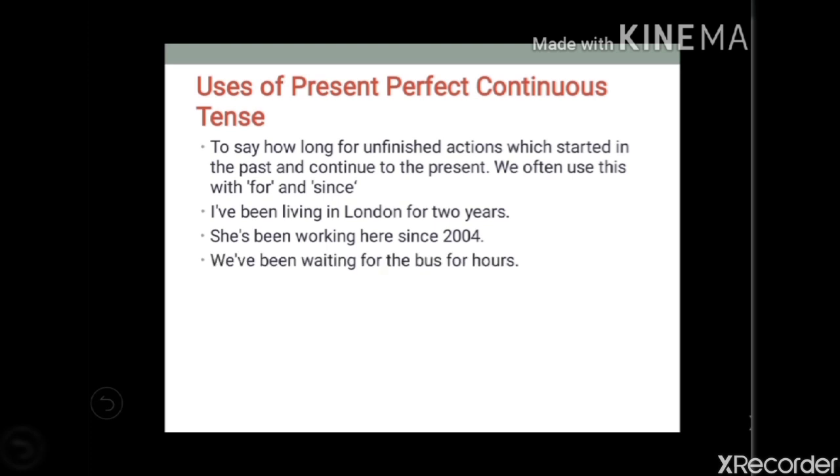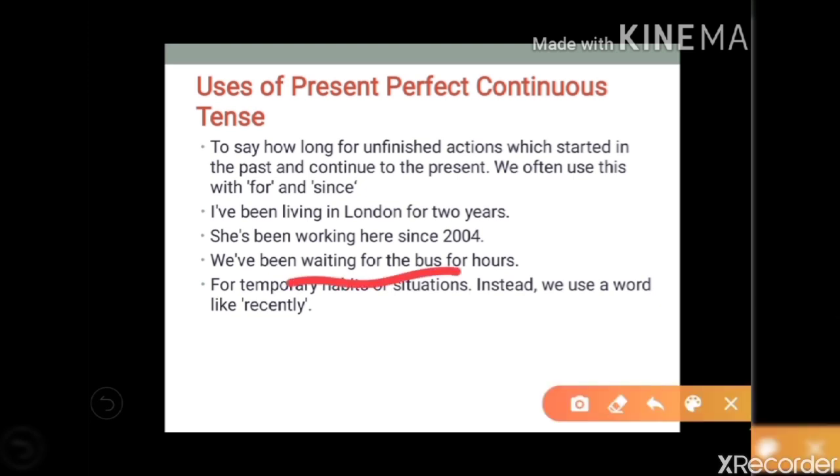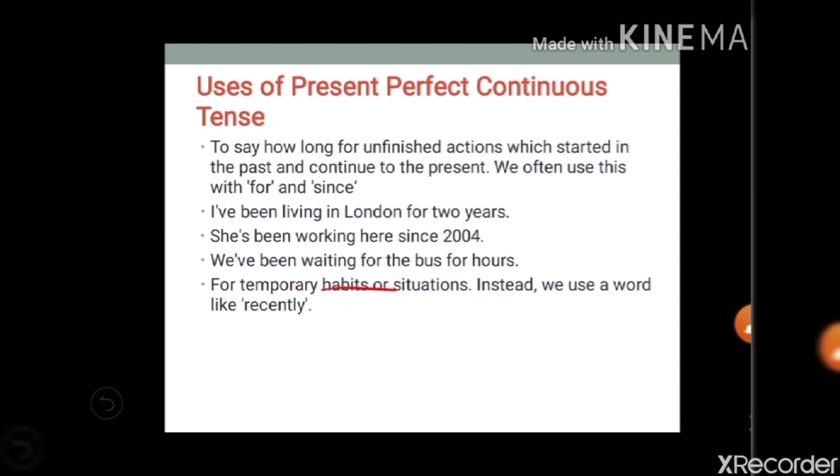Next, we have been waiting for the bus for hours. For temporary habits or situations, we use a word like recently. For temporary habits or situations also we use present perfect continuous tense. For example, I have been going to the gym a lot recently.